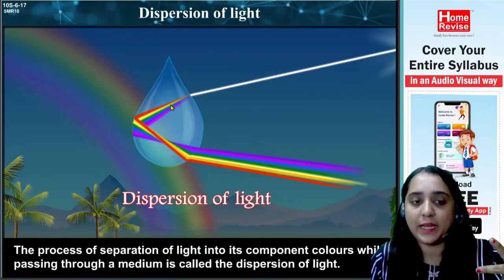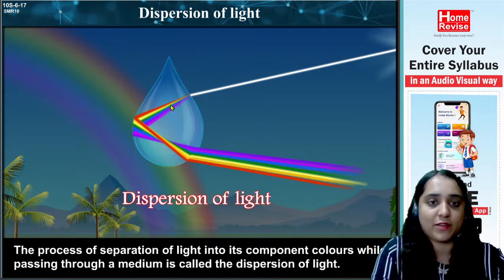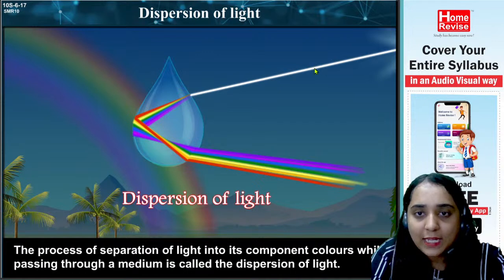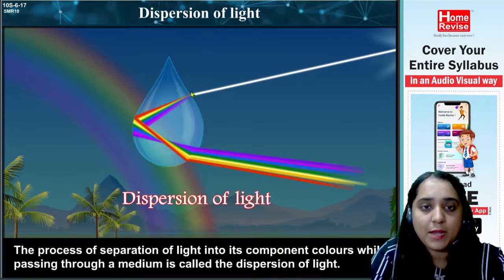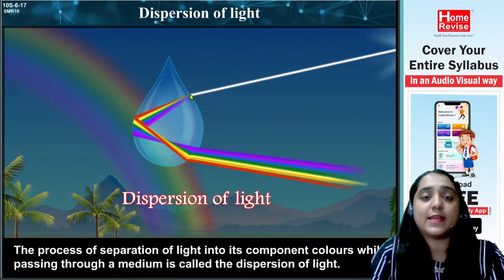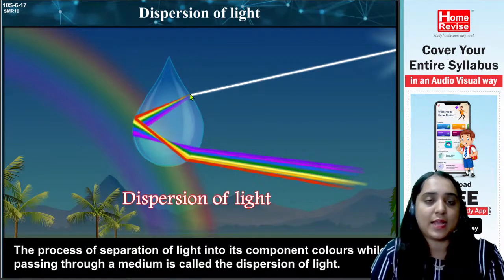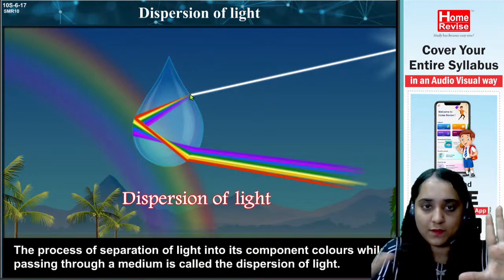I again repeat, when a single ray of light enters a spectrum, can you see this white light, a single ray of light? When it enters from one medium to another medium, this light is dispersed, it is separated into 7 different colors.